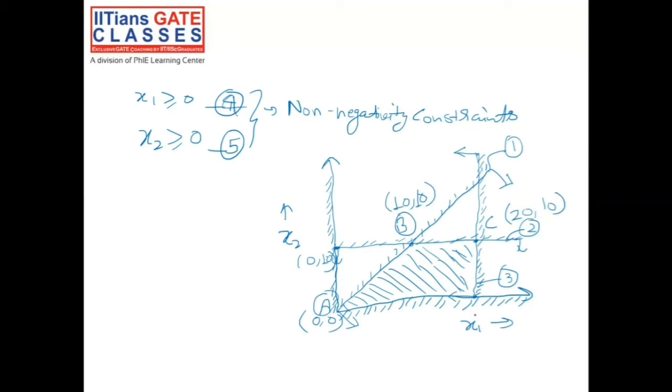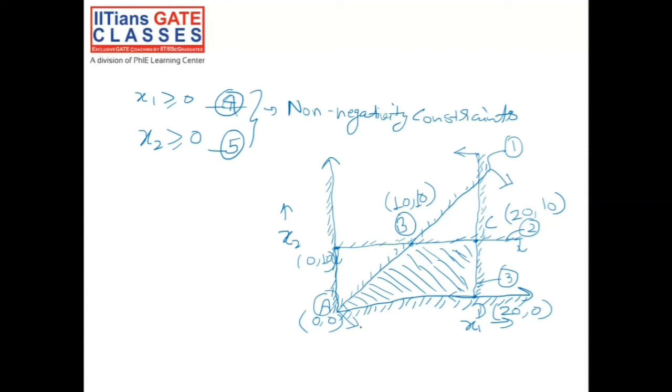And let's say this is our point D. Point D would be 20 comma 0. So our feasible region consists of point A, point B, point C, and point D. And we know from linear programming that the optimal solution would exist at one of the corner points only.